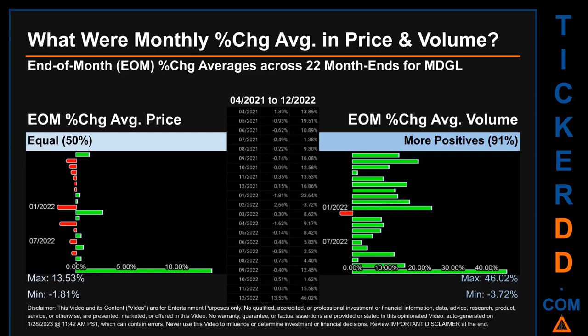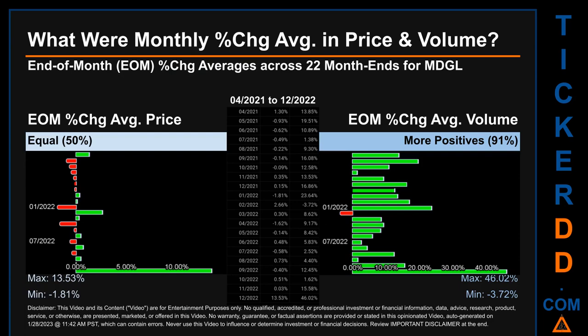From 04/2021 to 12/2020, there was an equal split of monthly percentage change in price across 22 month ends. In terms of volume, 20 out of 22 month ends had a positive percentage change.